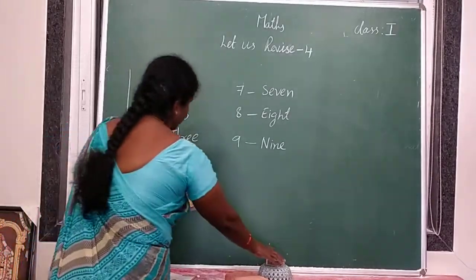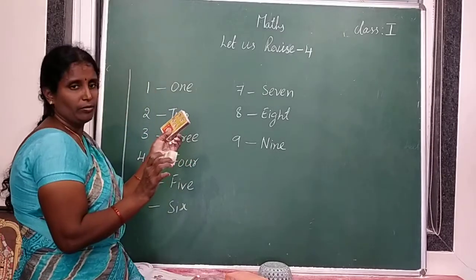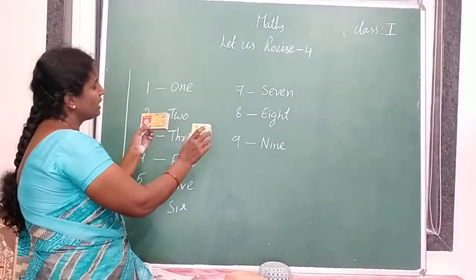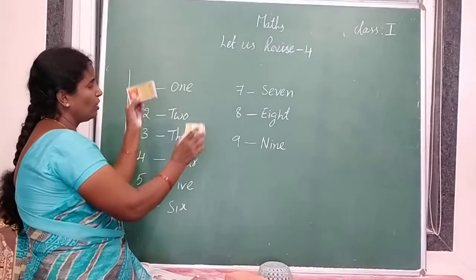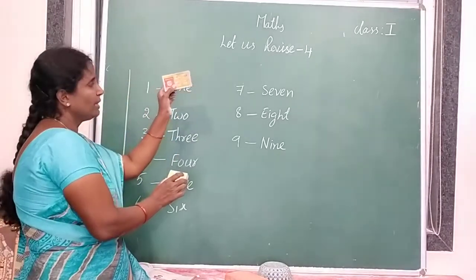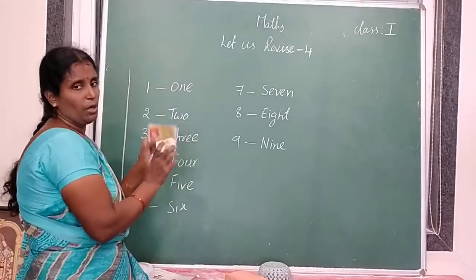Next, big and small. Here two matchboxes are there. In these two matchboxes, which one is big? Is it big or this is big? This one is big and this is small.